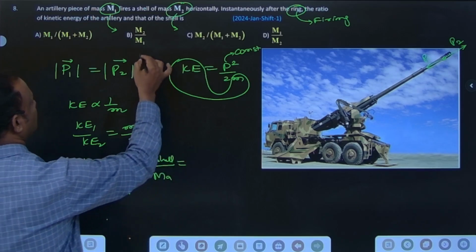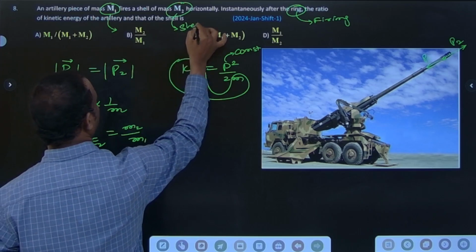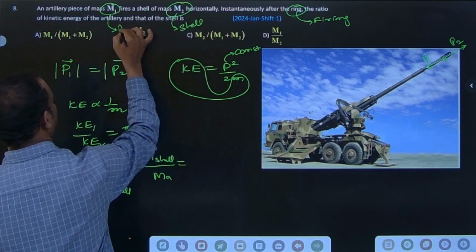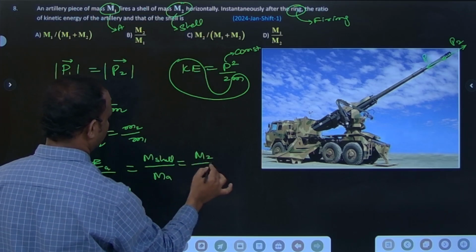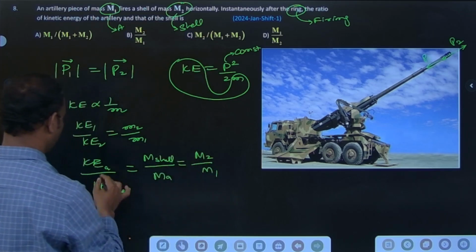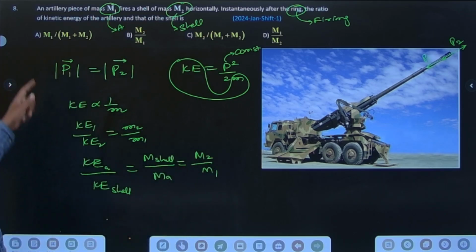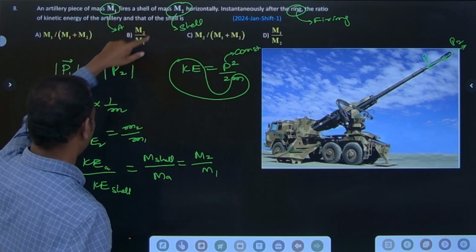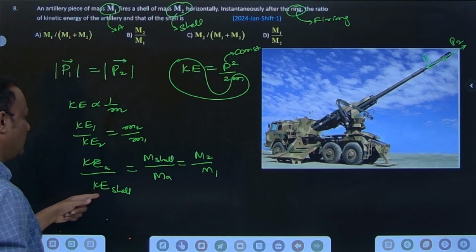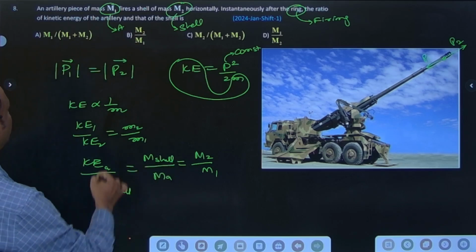Shell mass is M2, artillery piece is M1. So the ratio of kinetic energy of the artillery piece to shell is M2 by M1.